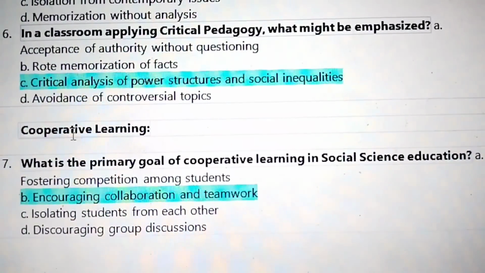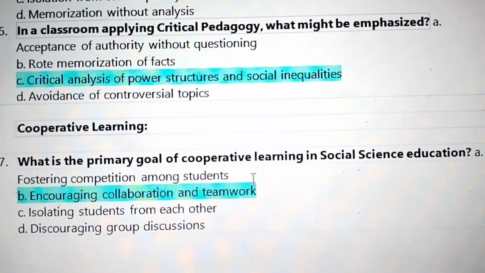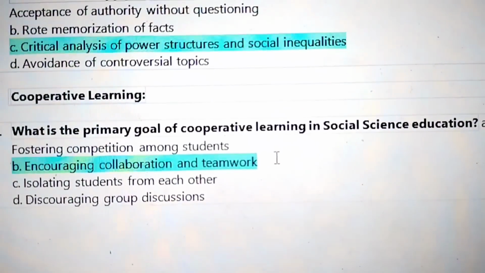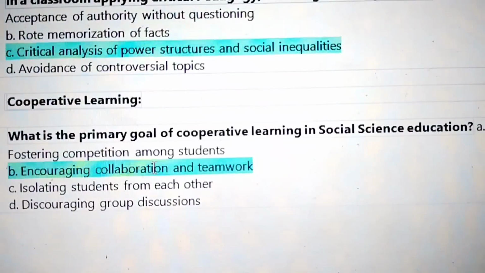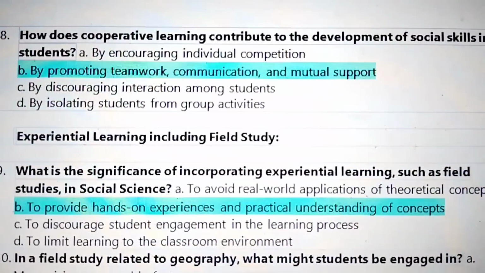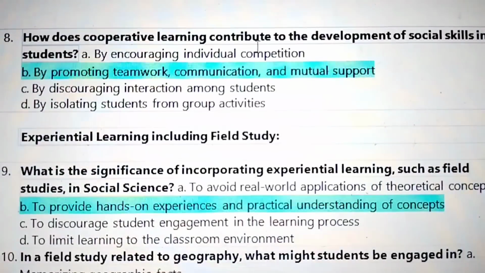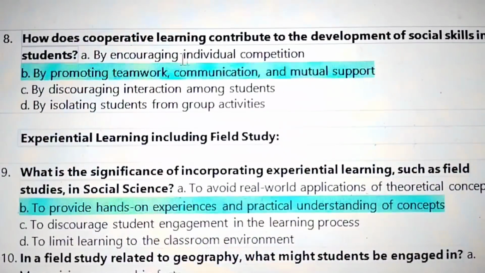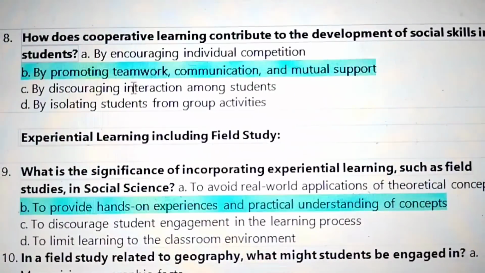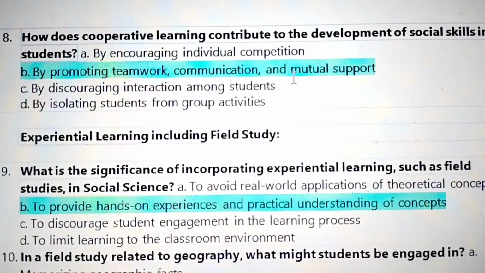Next, cooperative learning. What is the primary goal of cooperative learning in social science education? Answer, encouraging collaboration and teamwork. Next question, how does cooperative learning contribute to the development of social skills in students? Answer, by promoting teamwork, communication, and mutual support.